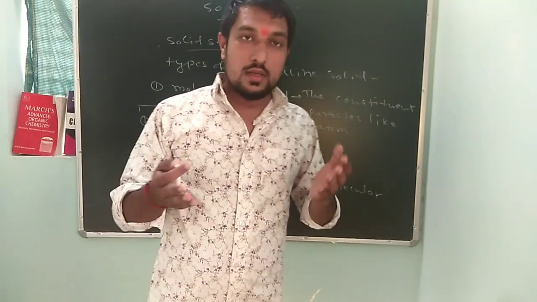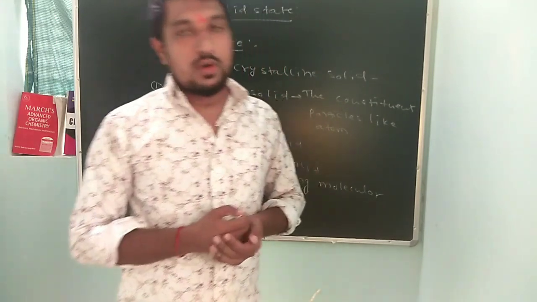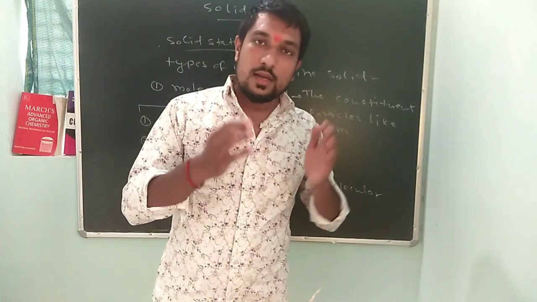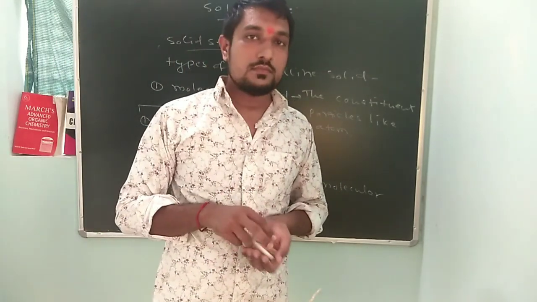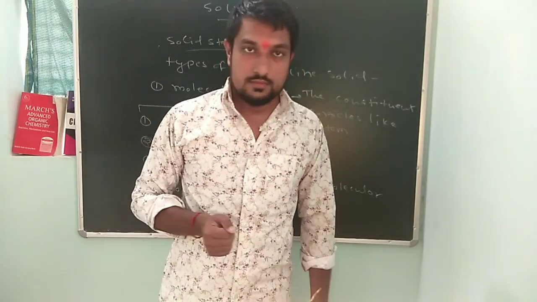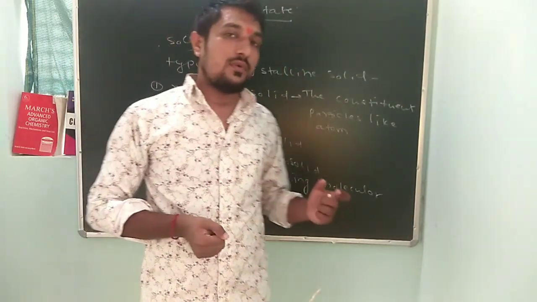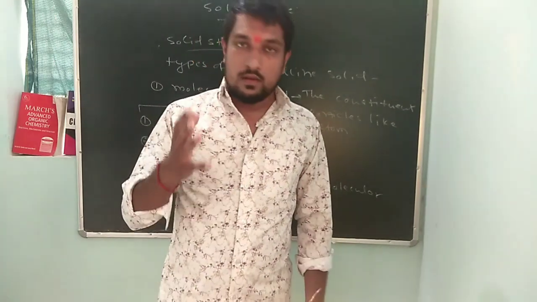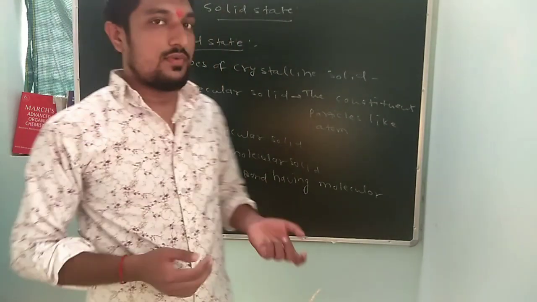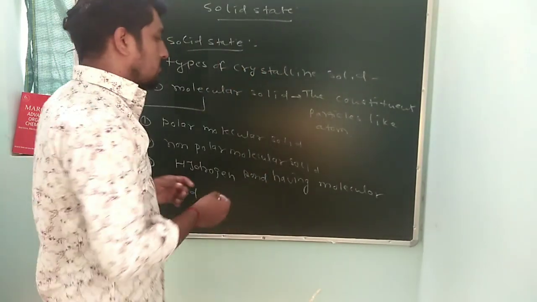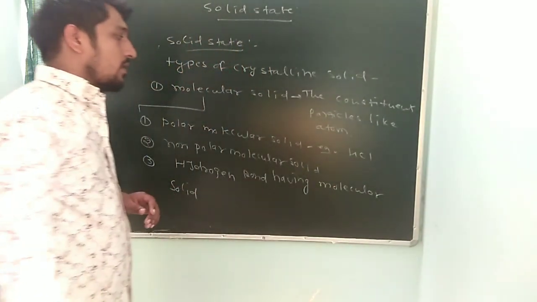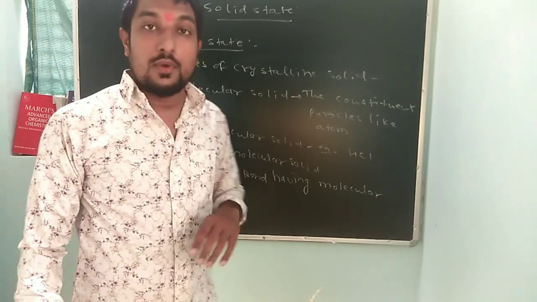So what is a polar molecular solid? What is the meaning of polar? Polar means the covalent bond is formed between two atoms having opposite charges. When the covalent bond is formed by two atoms with opposite charges, it has the character of a polar molecular solid. Just for example, HCl. In HCl, hydrogen has a positive charge and chlorine has